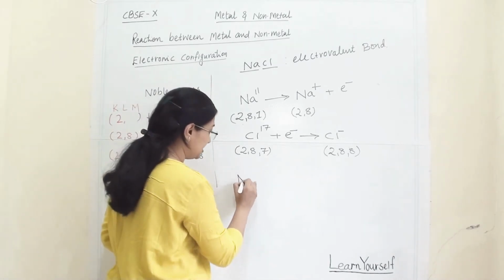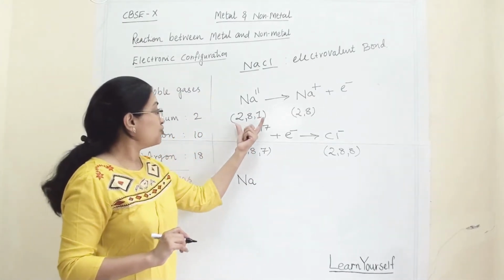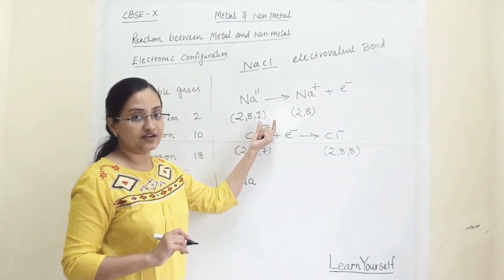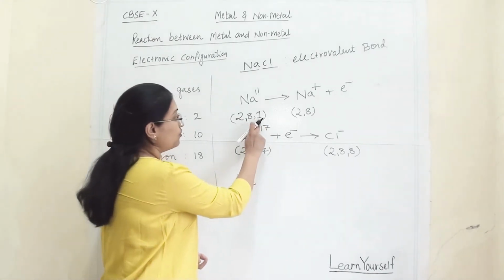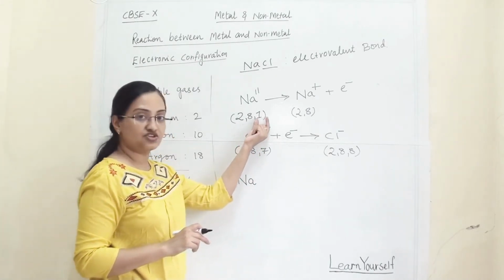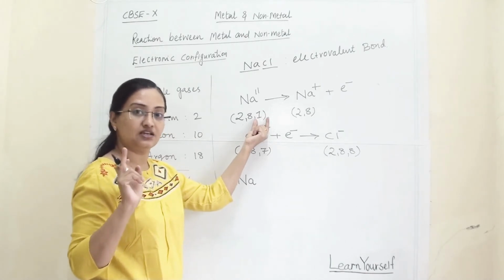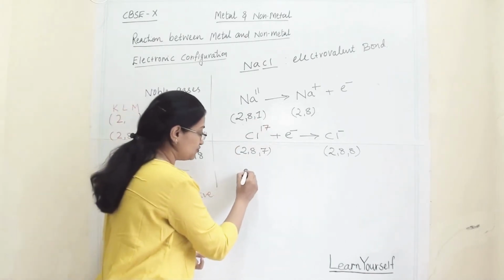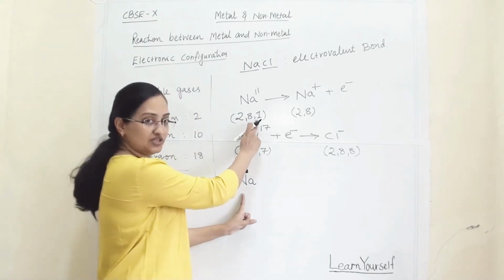So what is the meaning of a dot diagram? A dot diagram means we are showing all the valence electrons of an element. So what are valence electrons? Valence electrons means the last shell's electrons. We are showing only the last shell's electrons. So here I am showing this 1 electron of sodium. Why? Because 1 electron is there.